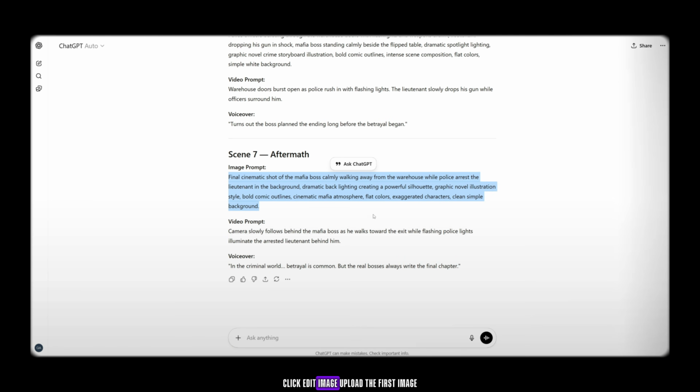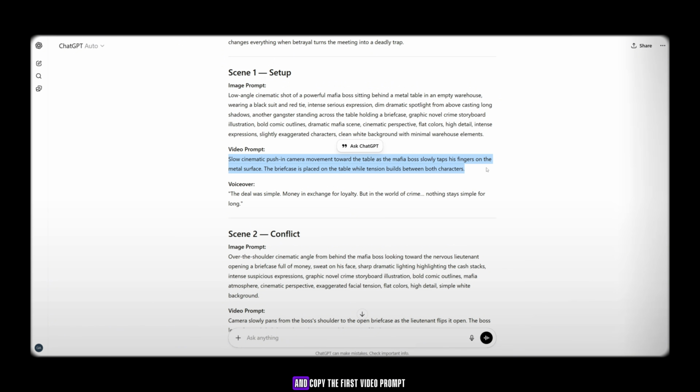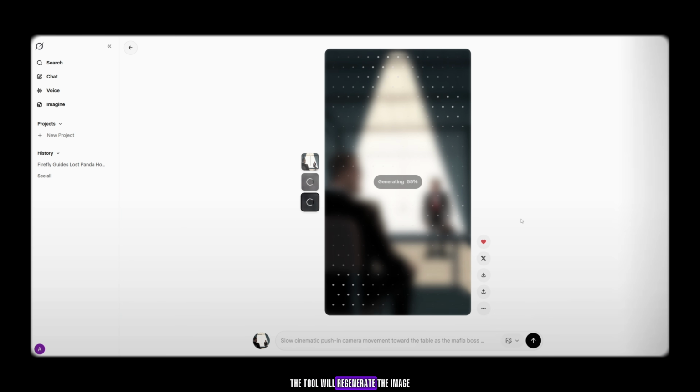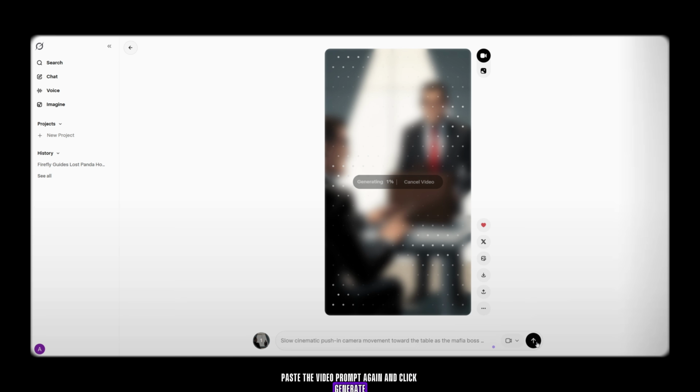Click Edit Image, upload the first image, then go back to ChatGPT, and copy the first video prompt. Paste the prompt here and click Generate. The tool will regenerate the image and prepare it for video animation. As you can see, the image now looks even better. Now select Make Video, paste the video prompt again, and click Generate. The video generation has now started.